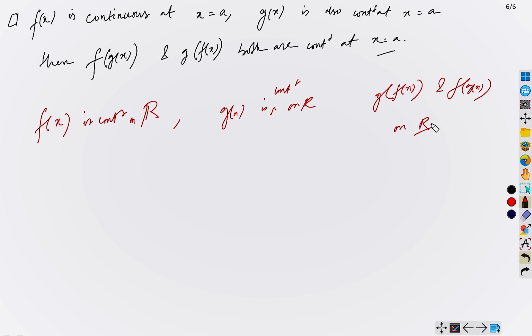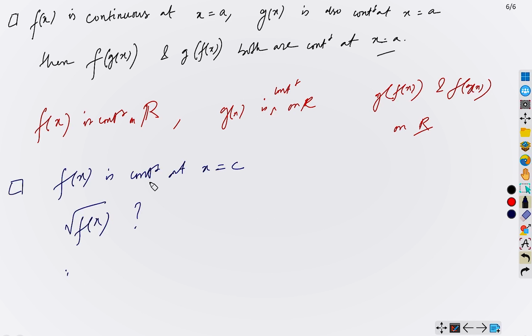Let me give you some examples so that you can understand. Let's say it is given that f of x is continuous at, say, x equals c. Either you have been asked such a question, or you are given to prove or disprove: what about root of f of x, is it continuous or discontinuous?